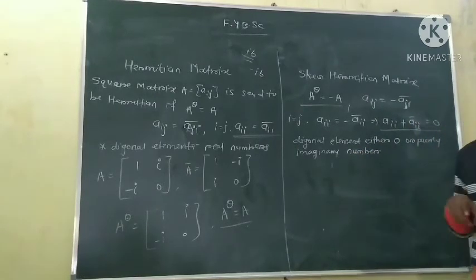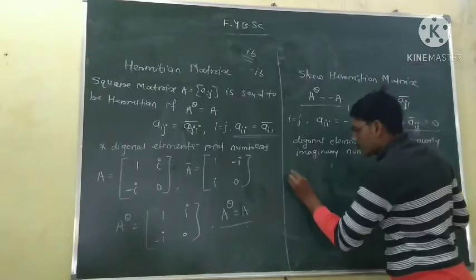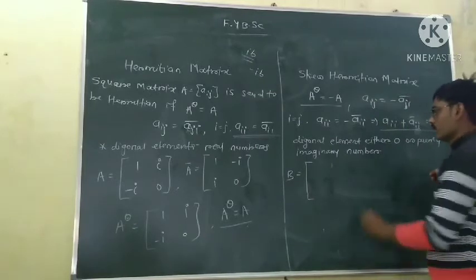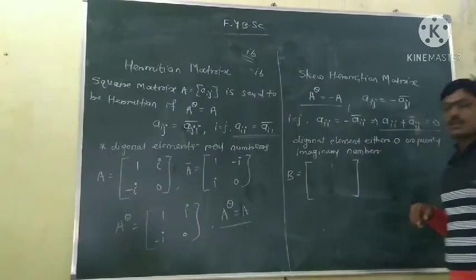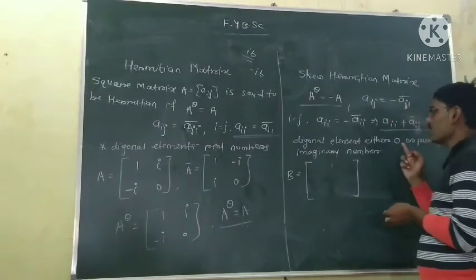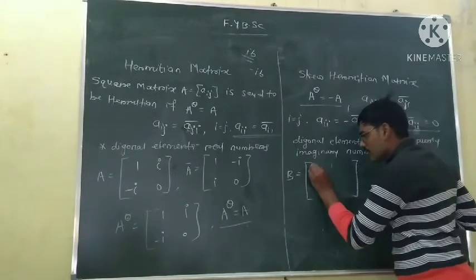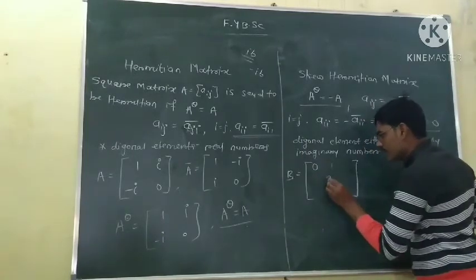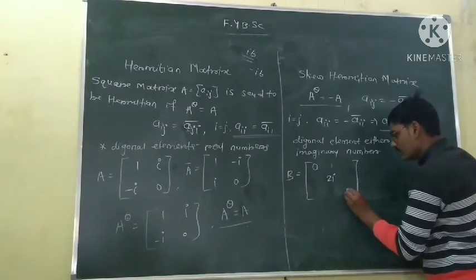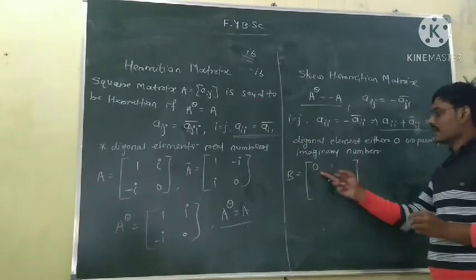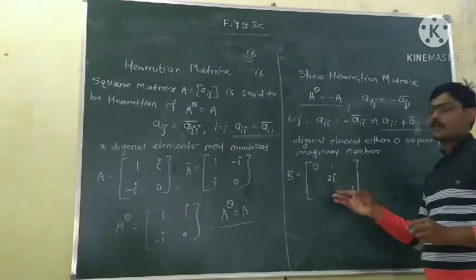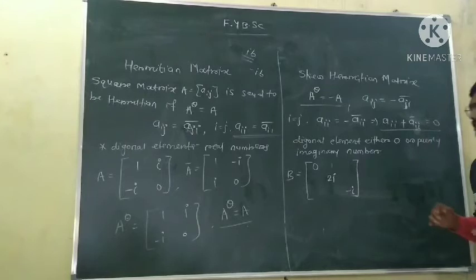Now we will take an example of a skew Hermitian matrix. Suppose the matrix B is equal to the following. For a skew Hermitian matrix, the diagonal is either 0 or a purely imaginary number. So we can take 0 here, we can take 2i here, and we can take minus i here. There is no element like 1 plus 2i on the diagonal; it must be either 0 or purely imaginary.